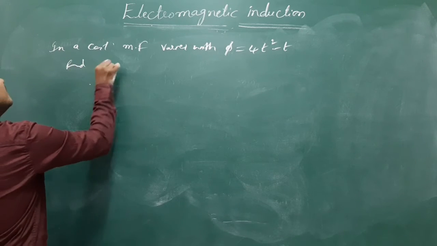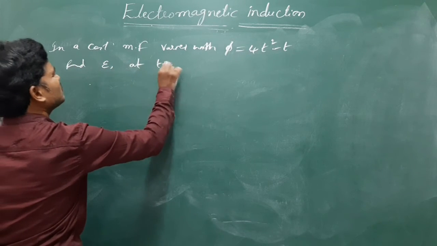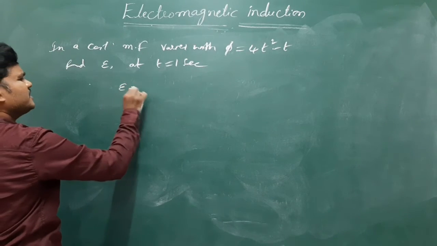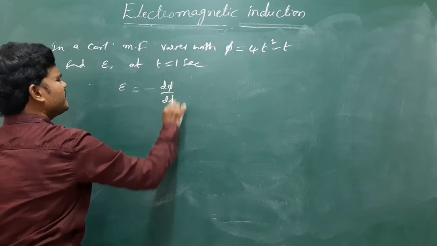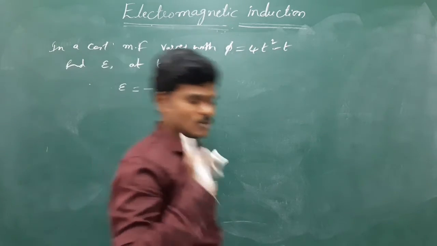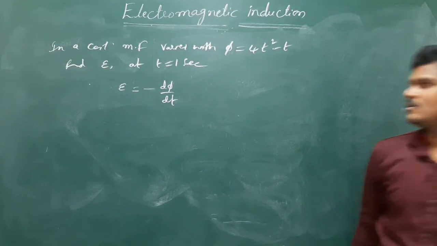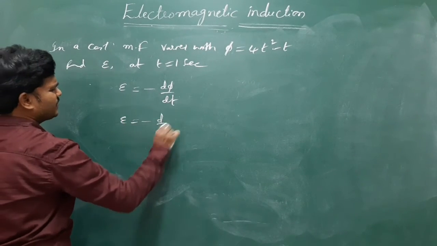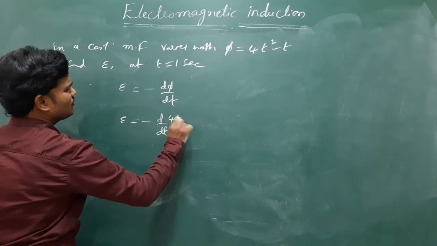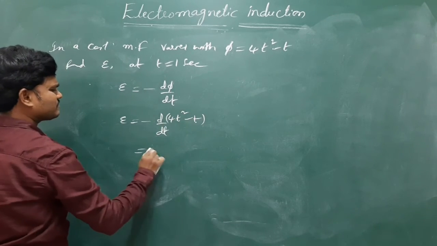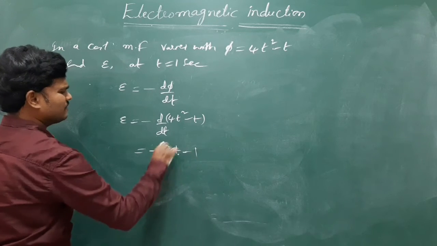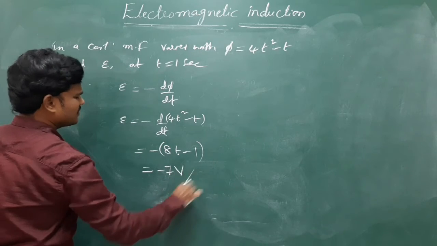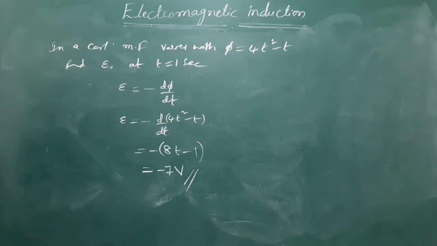Then find the induced EMF at t is equal to 1 second. Direct question. We know EMF is minus d phi by dt. N is not given, so it is one. Apply differentiation and you will get the answer directly. EMF is d by dt of 4t square minus t, which is 8t minus 1. At t is equal to 1 second, it is minus 7 volt. Simple questions.